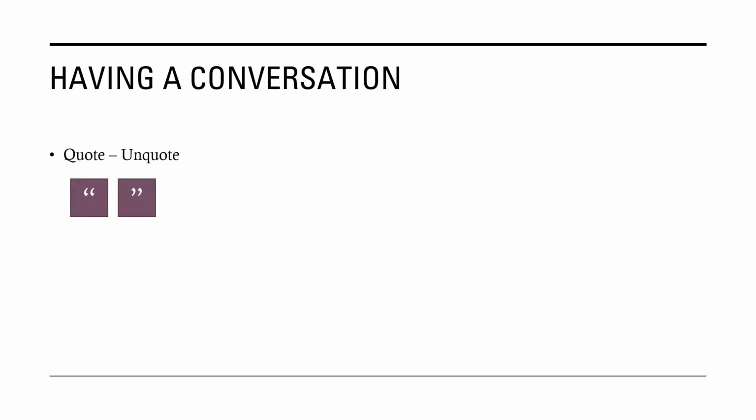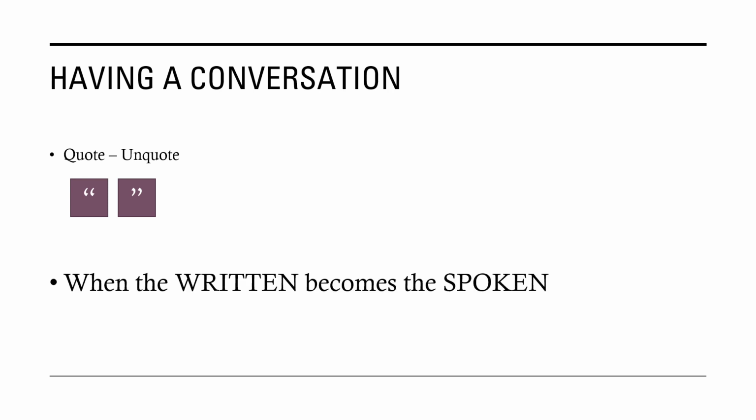These are the symbols for quote and unquote. The part of a conversation which someone is telling, we put between these two symbols. When we write down a conversation, putting these two symbols makes the written into the spoken. When the written becomes the spoken.